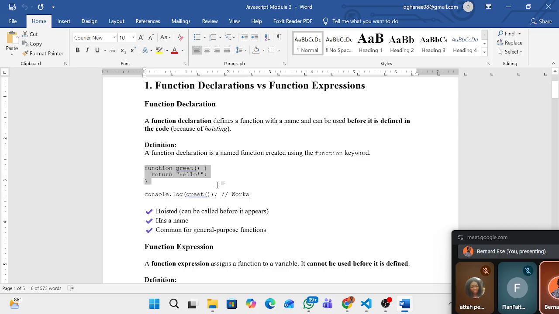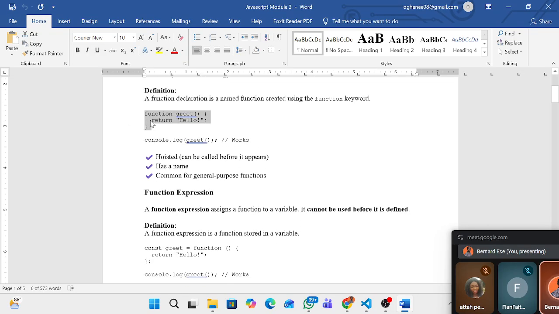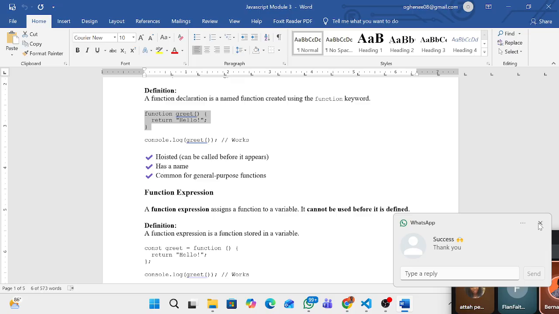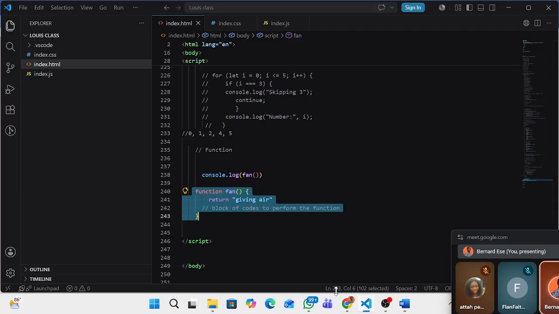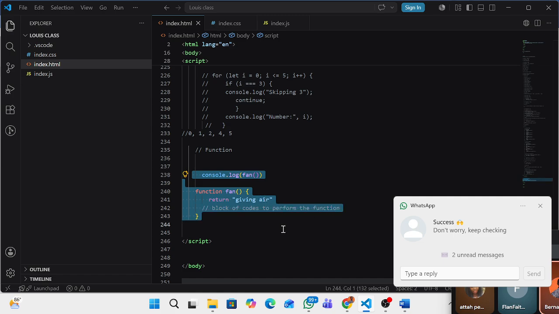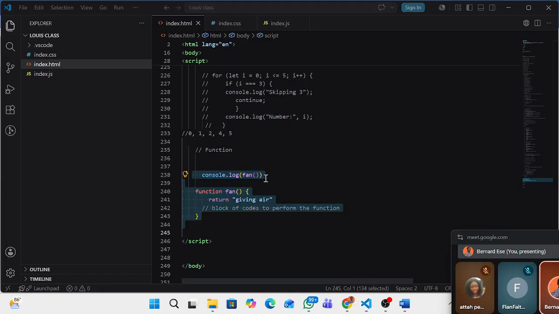Remember variable now, our first JavaScript class, variable declaration, how to write a variable, data types, all those kinds of stuff. So now we want to attach this function to that variable, all those variables that we have talked about. A function expression assigns a function to a variable. It cannot be used before it is defined. You know, initially when we are doing this, we say it can be called before it is defined, right?